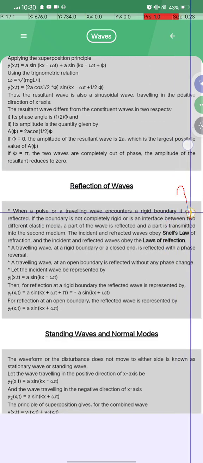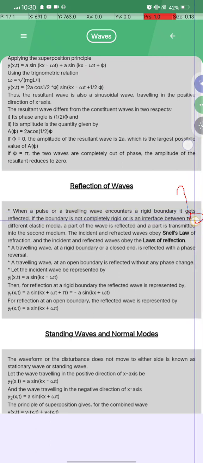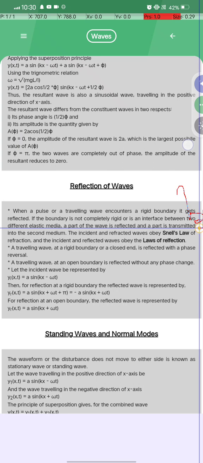When a pulse or a traveling wave encounters a rigid boundary, it gets reflected, and if the boundary is not completely rigid, or is the surface between two different elastic media, a part of the wave is reflected and a part is transmitted into the second medium. The incident and the refracted rays obey Snell's law of refraction, and the incident and the reflected waves obey the law of reflection.